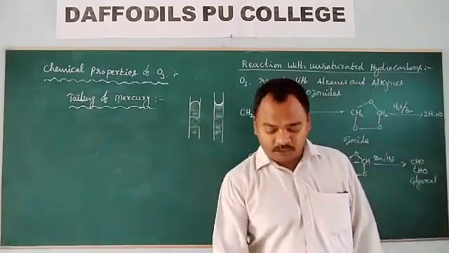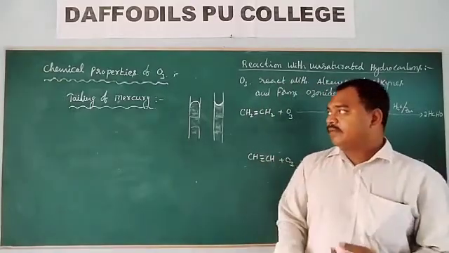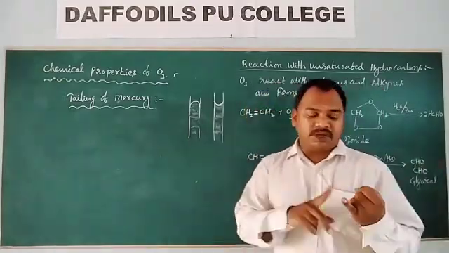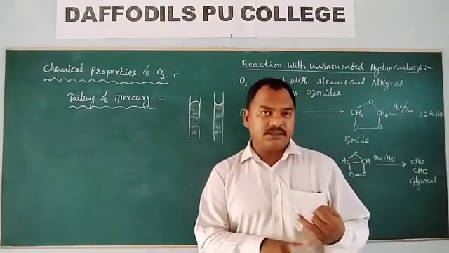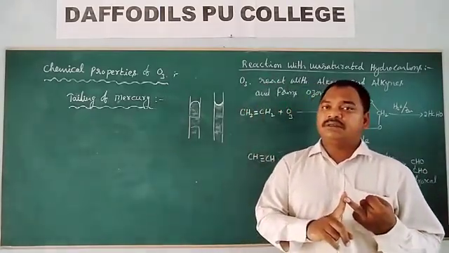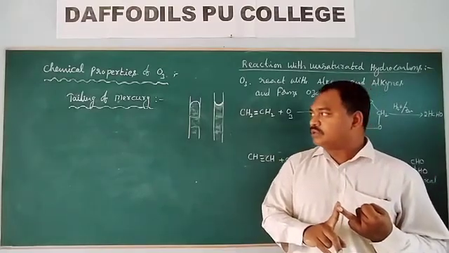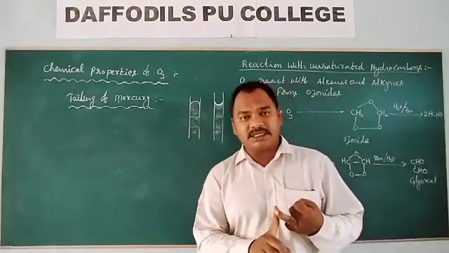So we are looking at two properties of mercury. Number one is mercury does not stick to the walls of the glass. Number two is mercury shows upper meniscus.